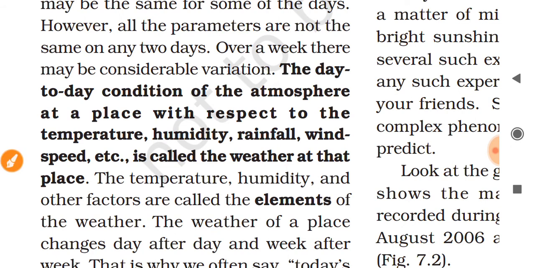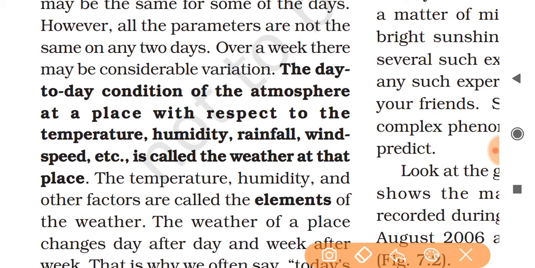If someone asks you what you understand by weather, you have to say that the day-to-day conditions of the atmosphere at a place with respect to the temperature, humidity, rainfall, wind speed, etc. is called the weather at that place. Weather is for a particularly small place, around and nearby you. When we talk about climate, it will be clear.